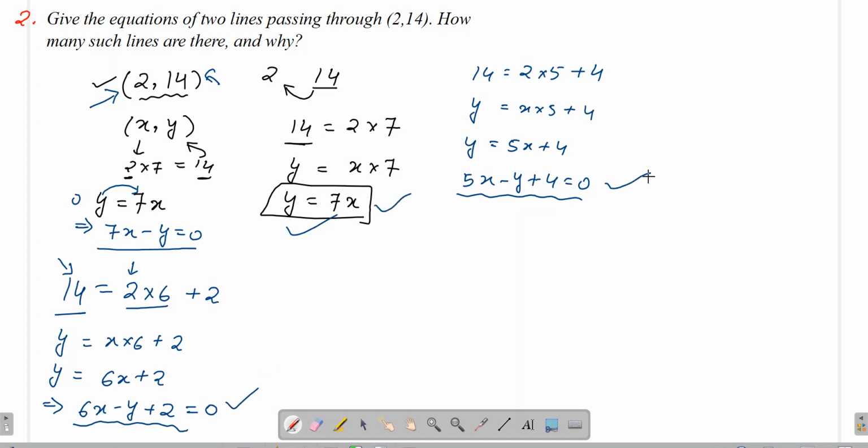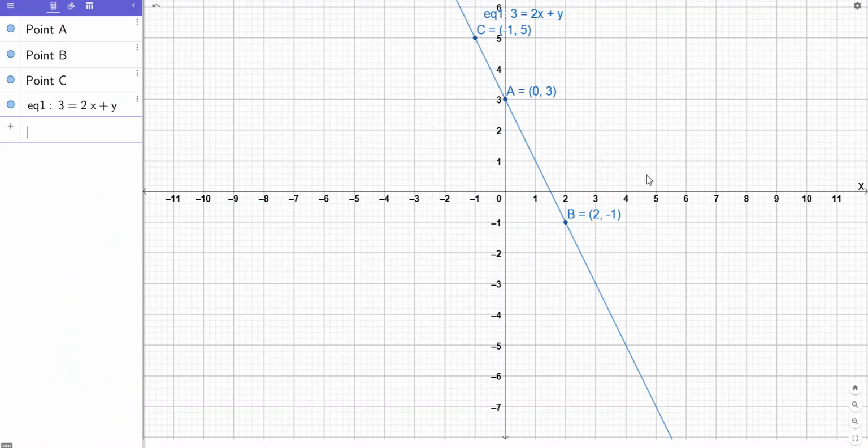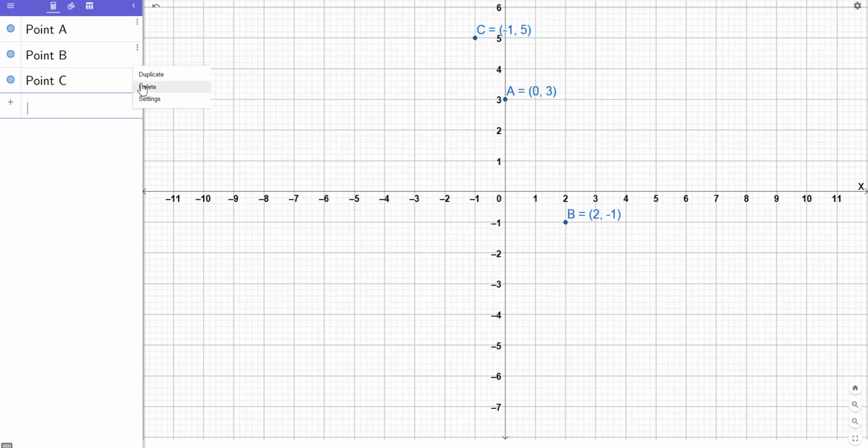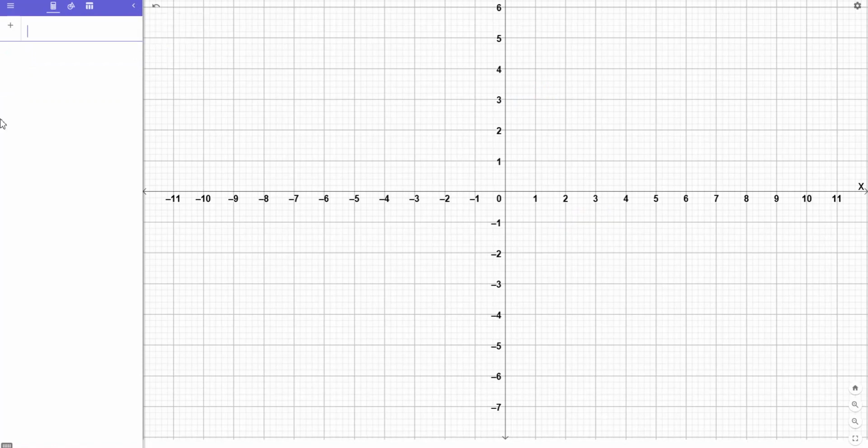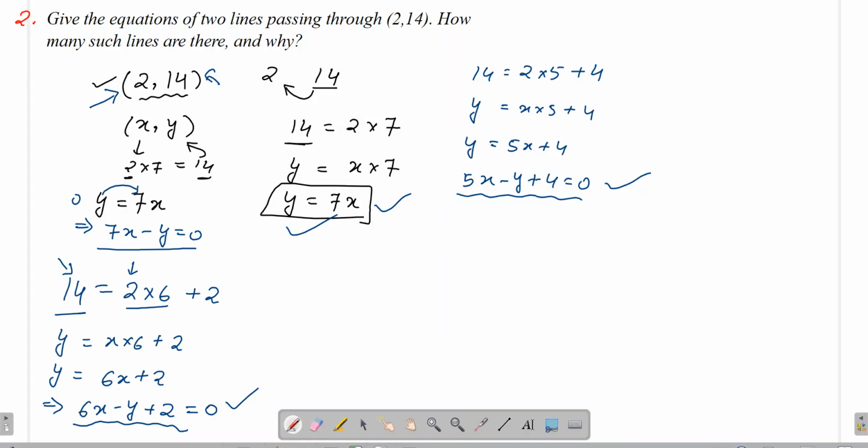So quickly go through the graph, and I'm just deleting these entries so we can do it over here only. So the first equation was y is equals to 7x.